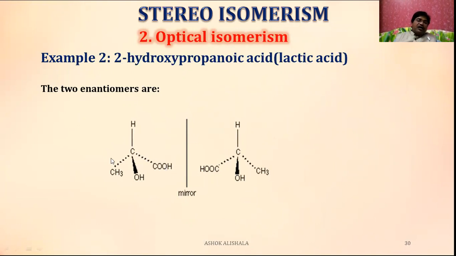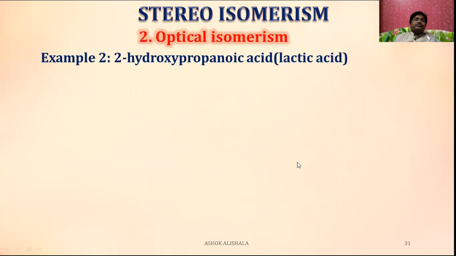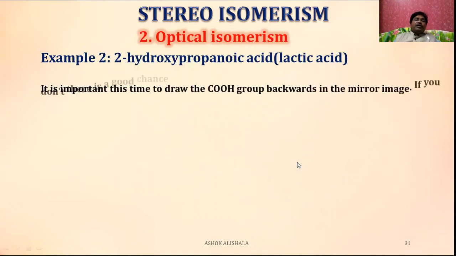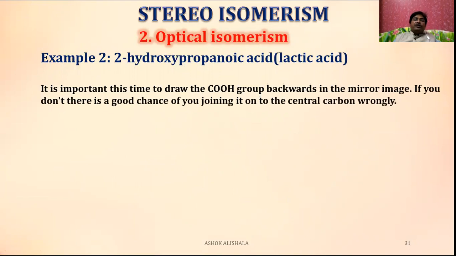COOH is on this side. First you draw the first molecule, then I put a plane or a mirror. While drawing, you take care about this compound. This side is COOH, therefore while drawing the second image, you write COOH on this side. This side is CH3, therefore it is on the opposite side. You draw like this, and OH and H will be on this side. It is important this time to draw the COOH group backwards in the mirror image. If you don't, there is a good chance of you joining it to the central carbon wrongly.